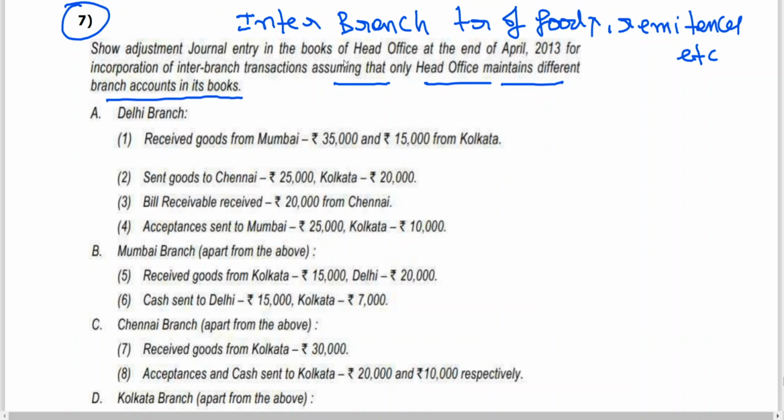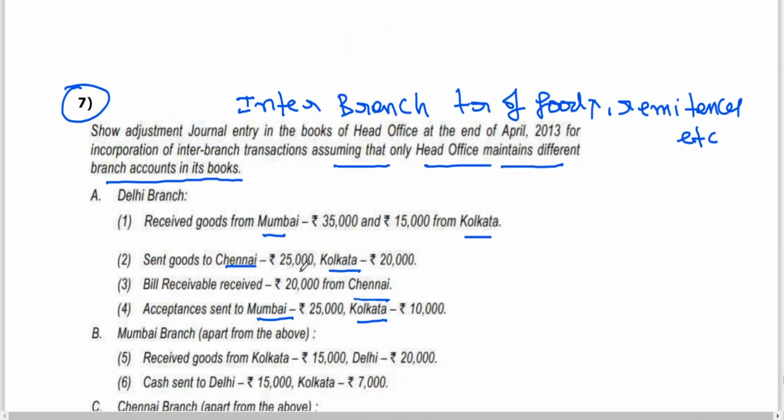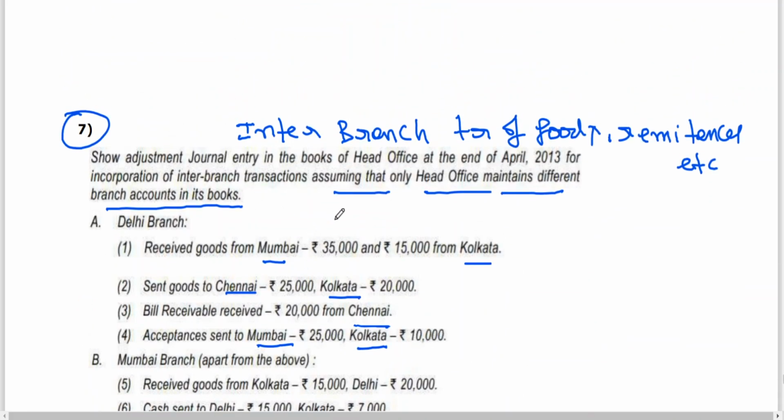Delhi branch received goods from Mumbai and Calcutta, sent goods to Chennai and Calcutta, bills received from Chennai, acceptances sent to Mumbai, Calcutta. Like that for Mumbai branch, Chennai branch, Calcutta branch. Now they are asking for the adjustment journal entry in the books of head office.